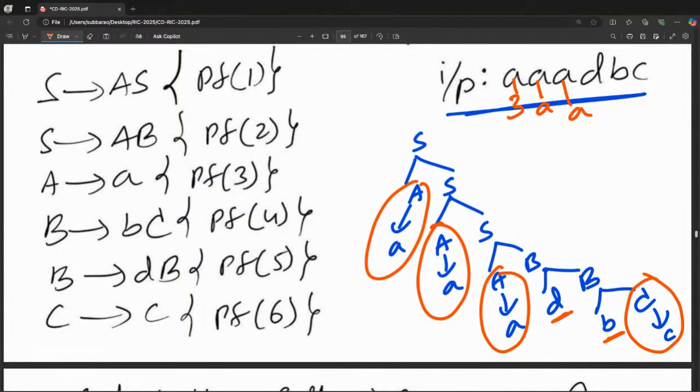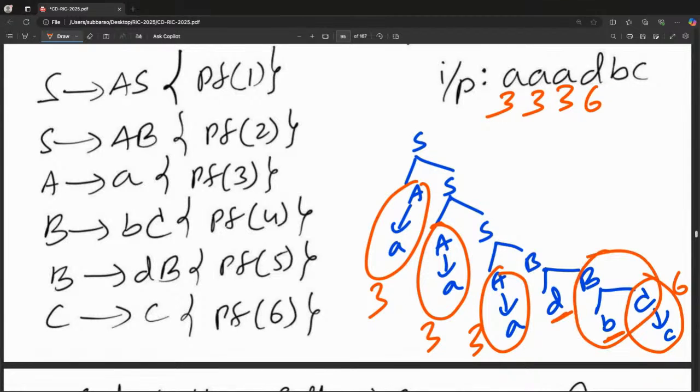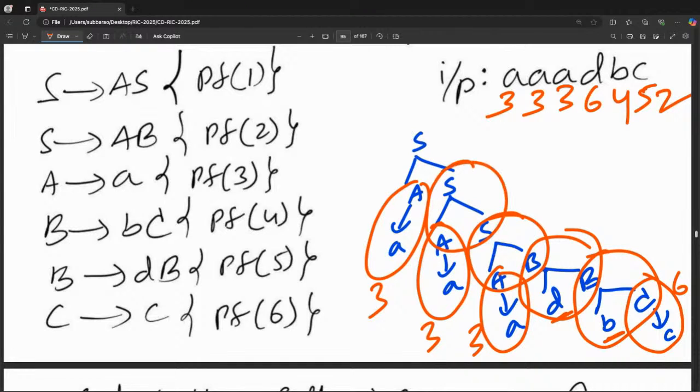So let me write the output. First 3 printed, next 3 printed, next 3 printed. Afterwards 6 printed. Afterwards, B goes to BC, 4 printed. Next one, B goes to DB, I think 5 printed. Next one, S goes to AB, 2 printed. S goes to AS, 1 printed. Next one, S goes to AS, 1 printed. So the answer is going to be 333 64 52 11.